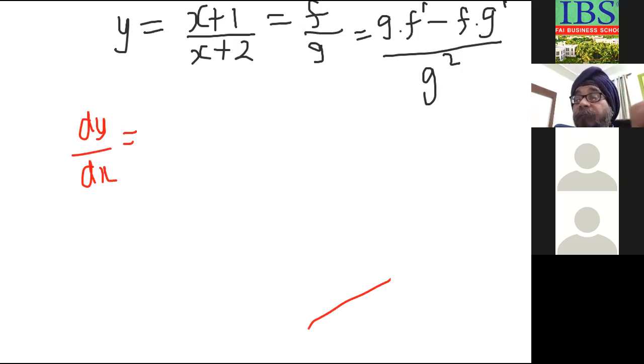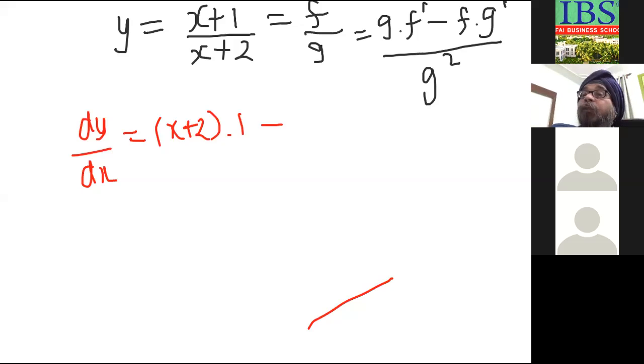What is g? x plus 2, as it is, multiplied by differential of numerator. Numerator is x plus 1. What is the differential of x plus 1? 1.